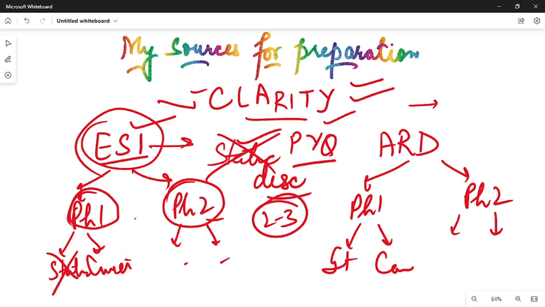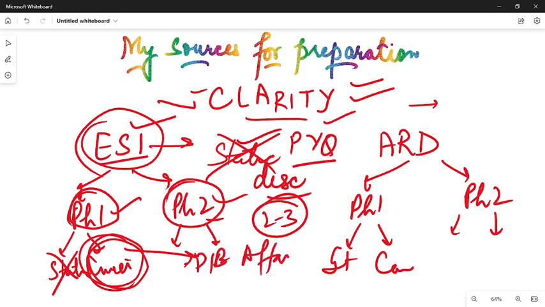And the most important thing, that is ESI current: about 70 to 80, or should I say 80+ percent of the questions were from current affairs in phase 1 of ESI and in phase 2 of ESI also, especially the objective part. For that, I've already jotted down all the sources you should be using for your ESI current affairs portion. That is the PIB, very very important. That is Affairs Cloud, very very important. That is the newspapers which you are reading, very very important. So the same should be the strategy for coverage of current affairs of ESI.